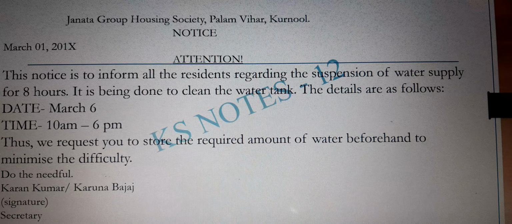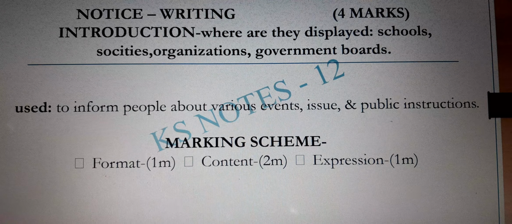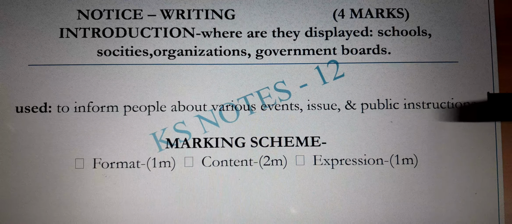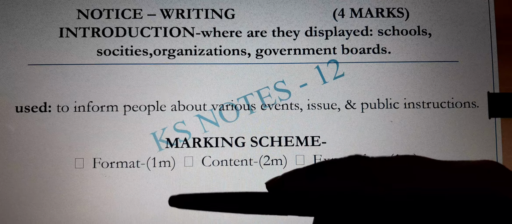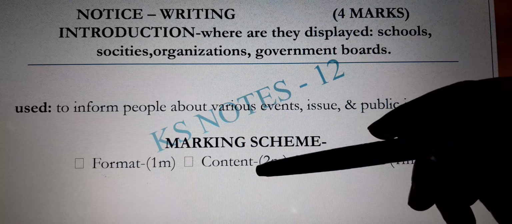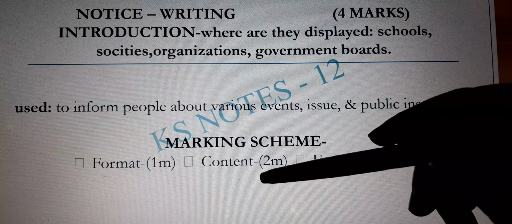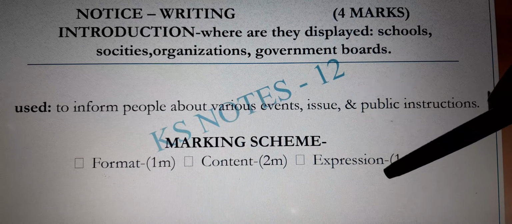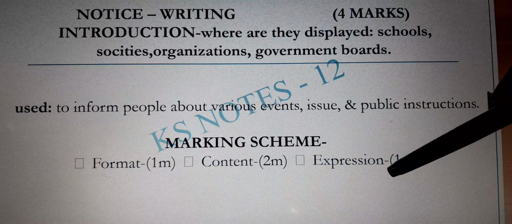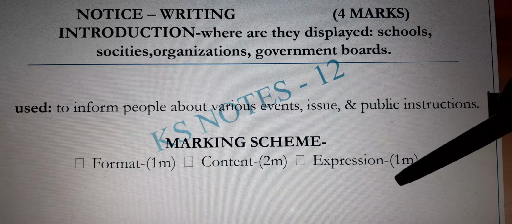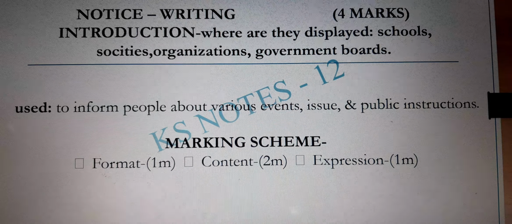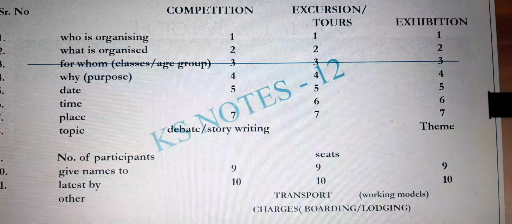So notice writing does not seem to be a big task. We are going to the very first slide once again. Here, the format we have discussed. We have 6 points in the format. For content, at least 7 to 8 points are mandatory to be written, and the tense should be the present tense. If we take the present tense, the expressions also should be right. Once again, go to the slide here.